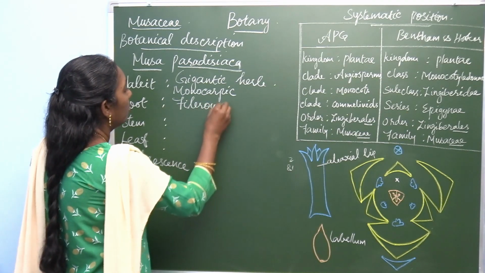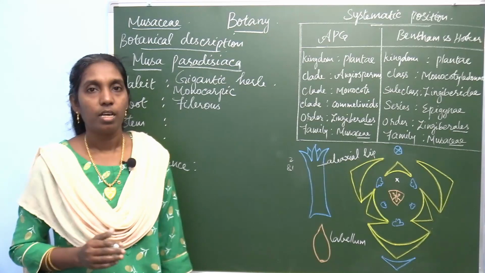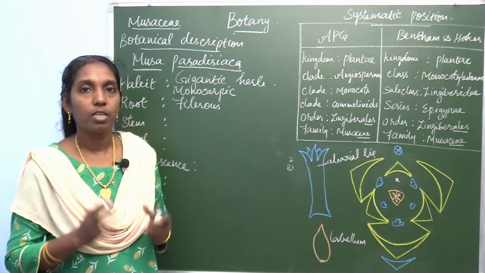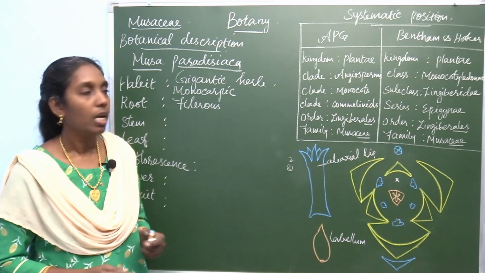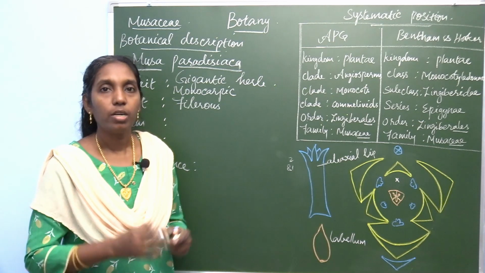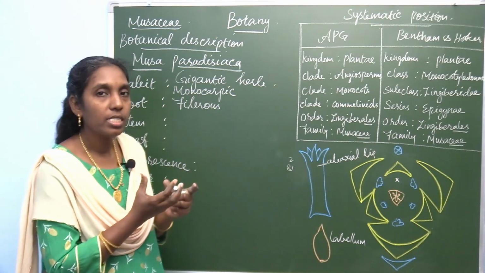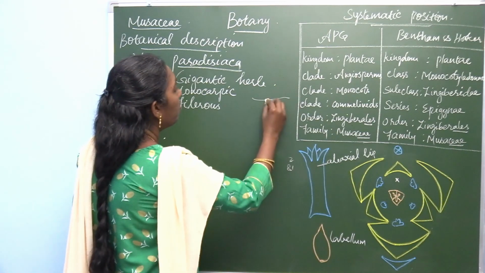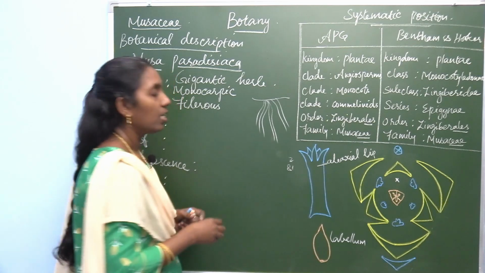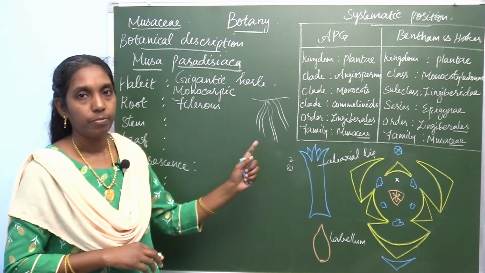In dicot plants, in the many dicot families you learned previously, the root system is a taproot system, which consists of a primary root, secondary roots, and tertiary roots. But here the roots develop at the base of the stem, producing equal-length adventitious roots.